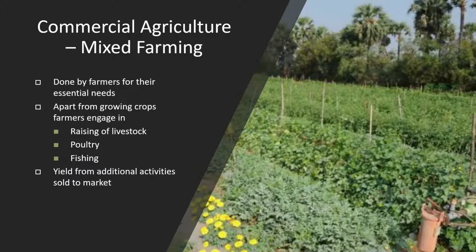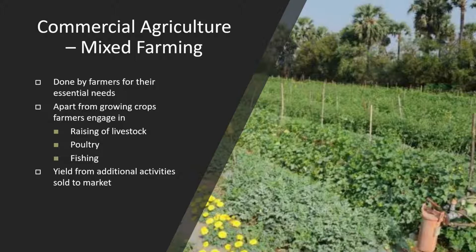Under commercial agriculture, we will now talk about mixed farming. The very word should give you a clue. Mixed farming means on that farm, different things are done to increase the income. So it is done by the farmer for their essential need.